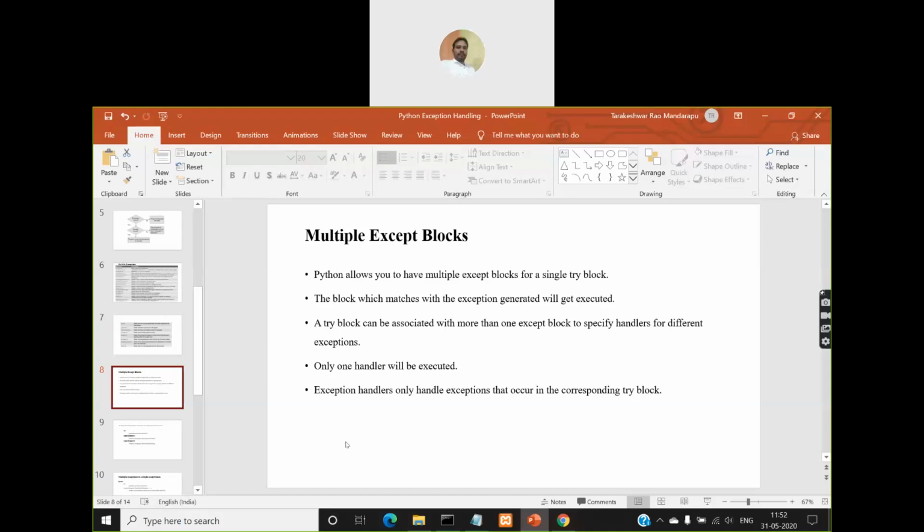Okay. And you can also have multiple try blocks. For each try block there must be corresponding except blocks. So if you have created two except blocks for the first try block and two more except blocks for the second try block, then if an exception occurs in the first try block, only the except blocks of the first try block will be executed. The except blocks of the second try block will not be executed. That is the meaning of the last statement here: exception handlers only handle exceptions that occur in the corresponding try block. That is the meaning of it.